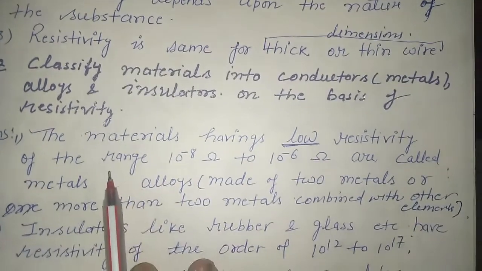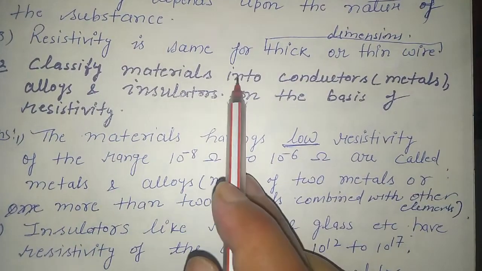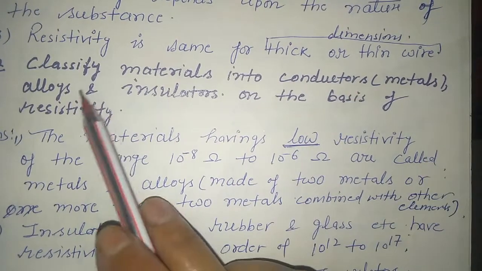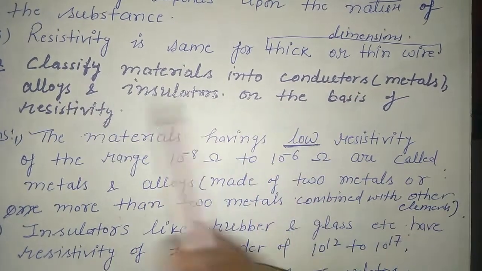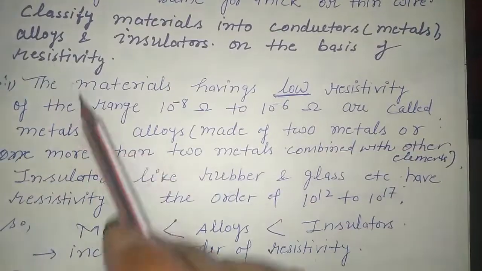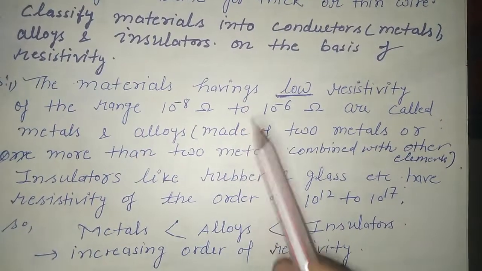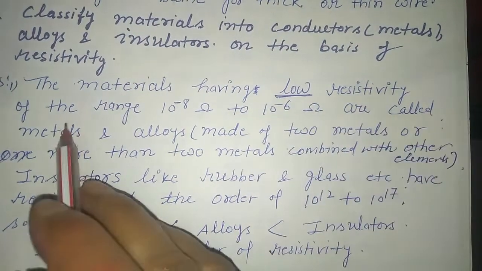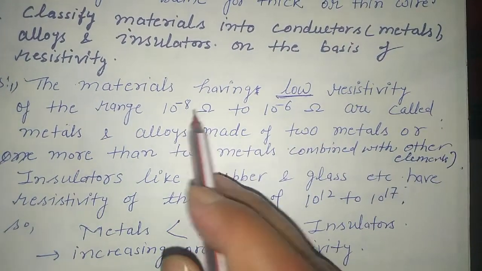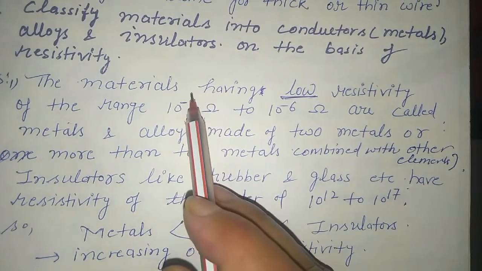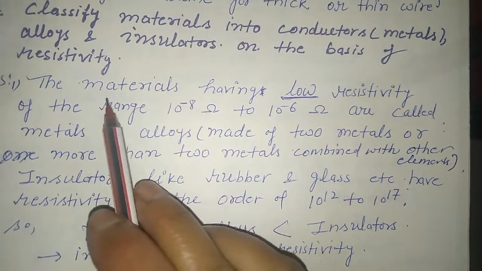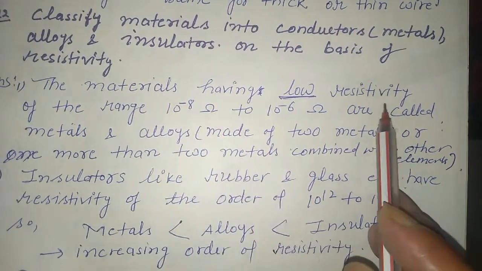Now the next topic is the materials. How can we classify the materials into conductors, metals, alloys, insulators on the basis of resistivity? The materials having low resistivity, of the range 10 to the power minus 8, because resistivity is the resistance offered, so it should be low for the conductors.